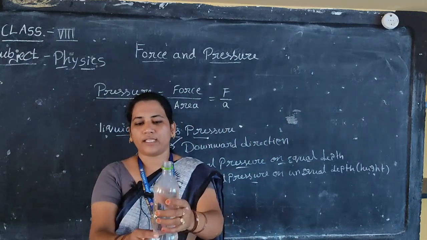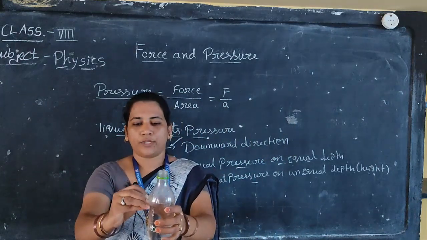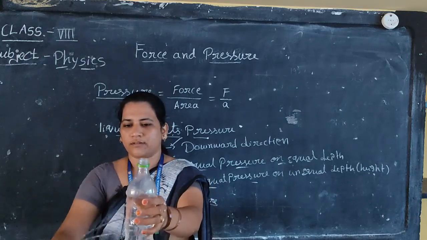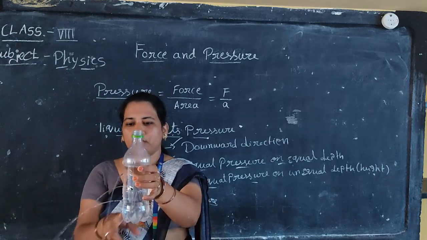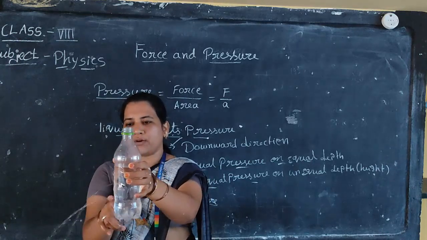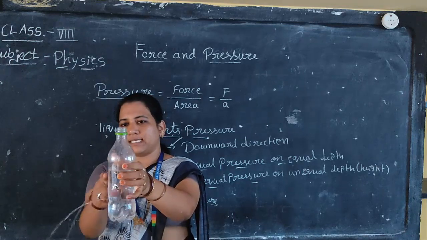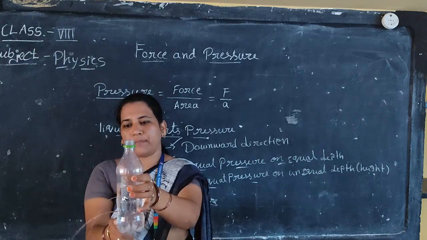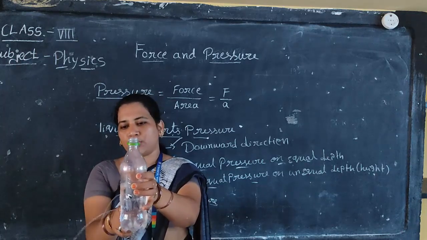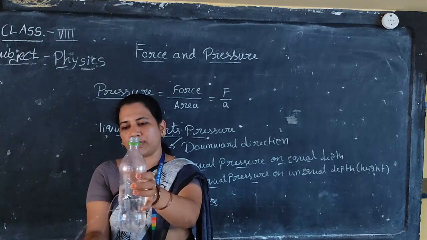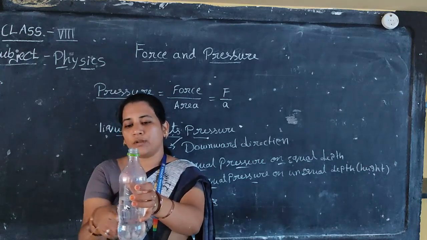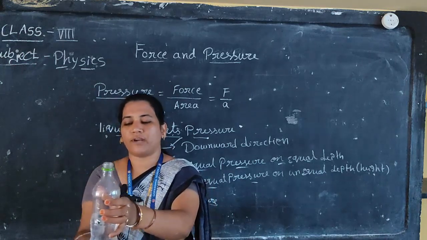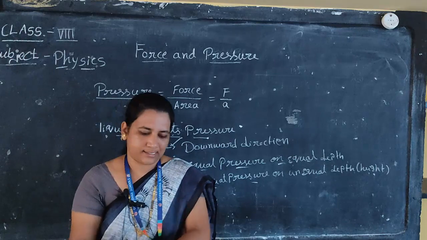After filling this, I am going to remove the plaster I arranged here. Then observe. From the first hole the water comes out very forcefully, the second hole somewhat less, the third hole somewhat less. It means that at different heights the pressure is also different. At the first hole you observe the water coming out more forcefully, yes or no? So we made holes at different heights, and it shows different pressure.